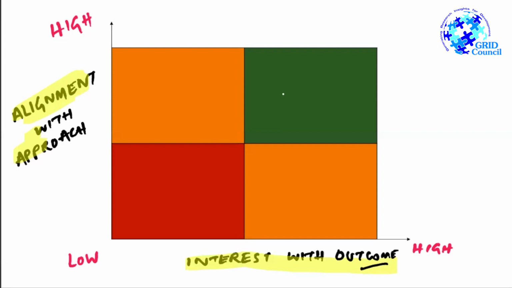What do we do if they come to this quadrant? We engage with them in partnership mode. So we partner with these stakeholders. The more stakeholders we have in this quadrant, the stronger our partnership, the more amplified our efforts are towards the outcome. So we want everyone to move into this quadrant.